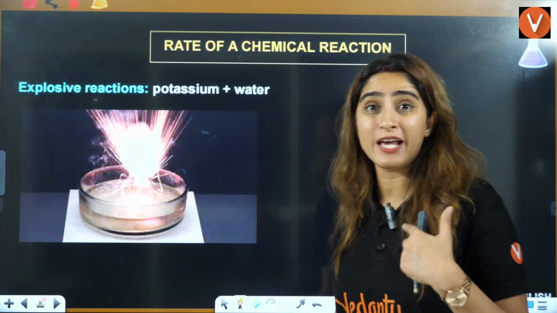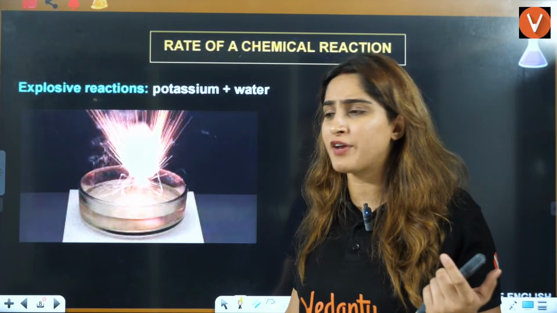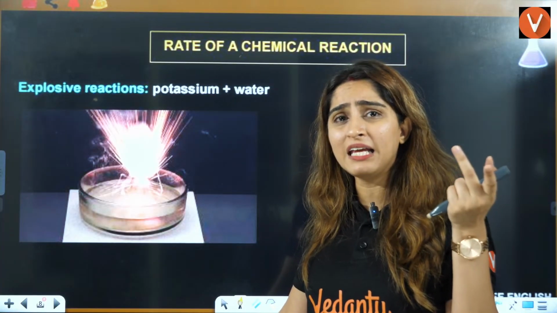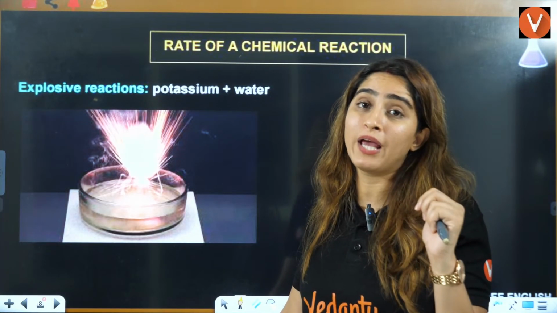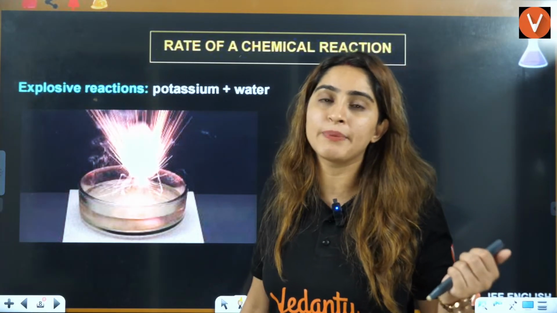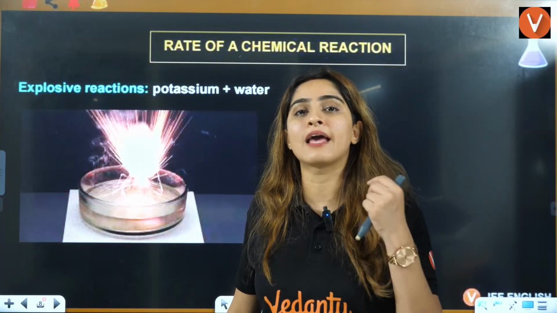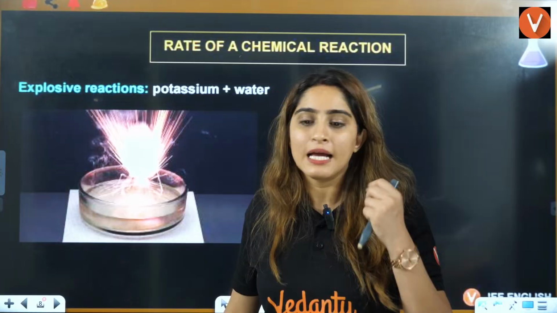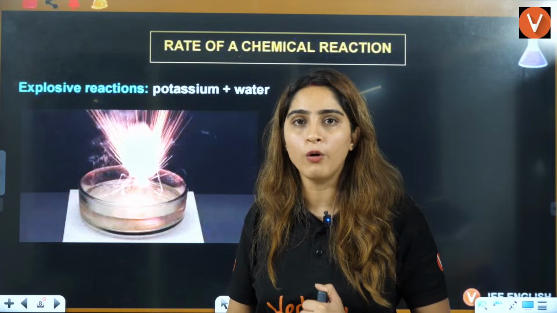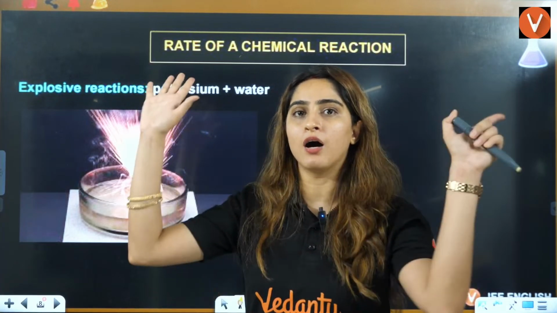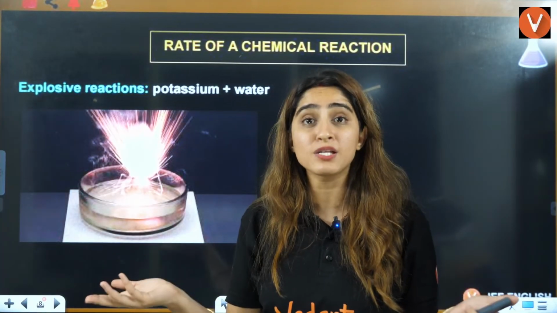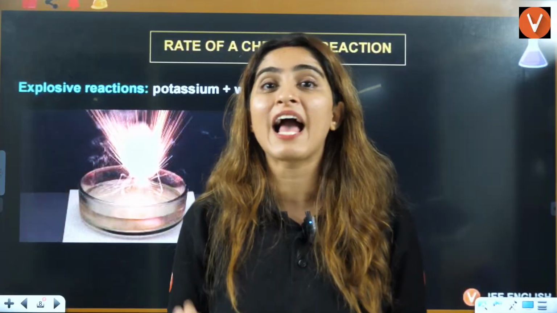Now, if you talk about some explosive reactions, so many explosive reactions we have, like if you have seen on Diwali, on any good festival, we burn crackers, right? Which is definitely not good for the environment, but still people do it. So what are all these things? That is explosive reactions happening. It's not like you light a matchstick to the bomb and after 10 minutes the bomb goes off. No. Within nanoseconds, the bomb goes off. Why so? Because that is a very fast reaction, right?